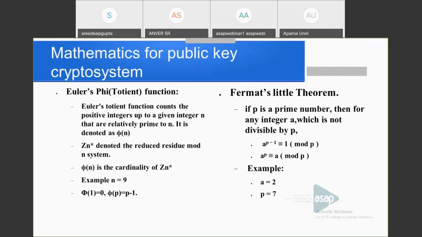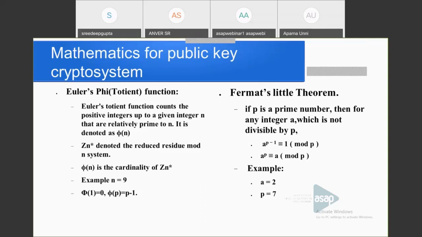So the elements are 1, 2, 4, 5, 7, and 8. Total 6. So phi of 9 is 6, that is Zn star contains a total of 6 elements.